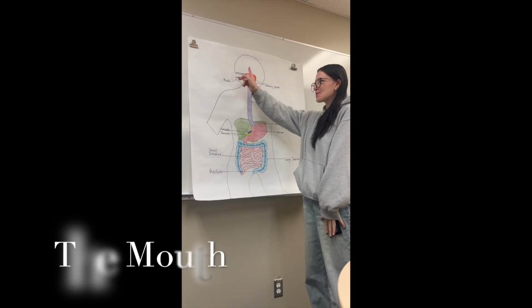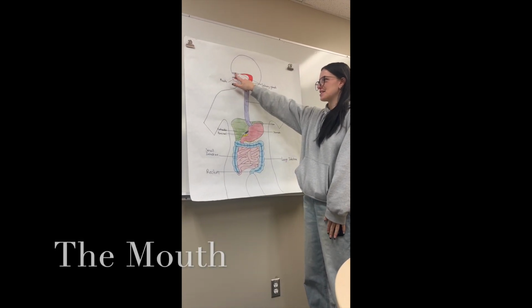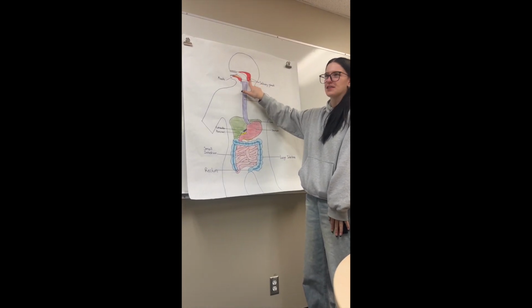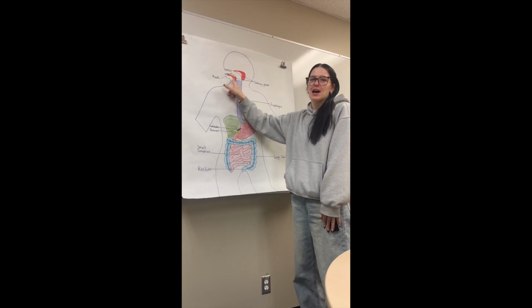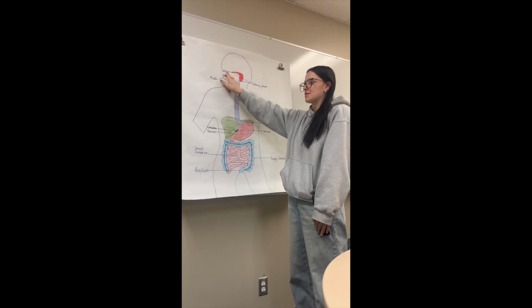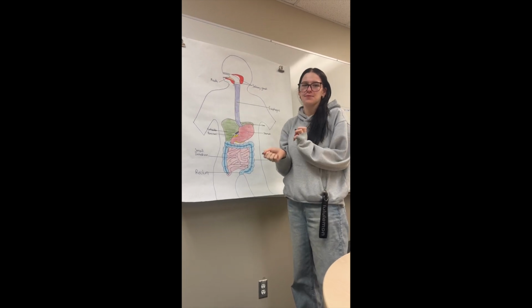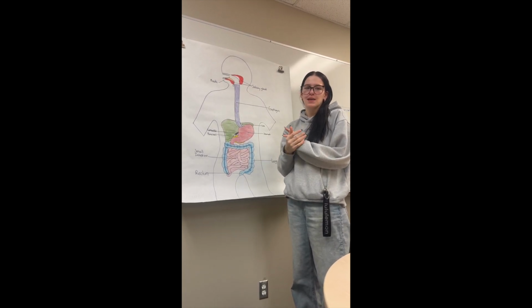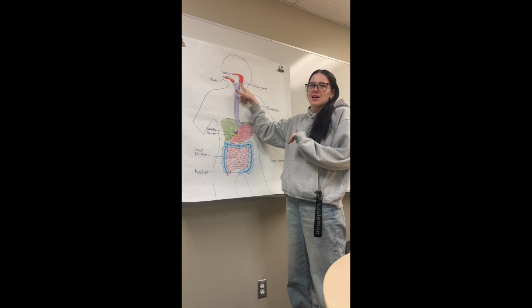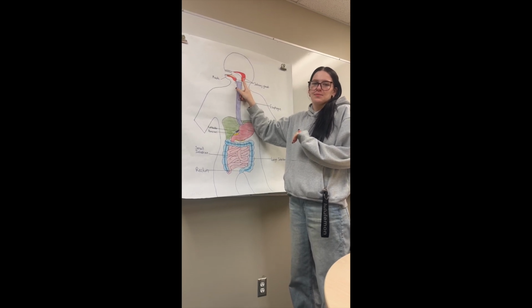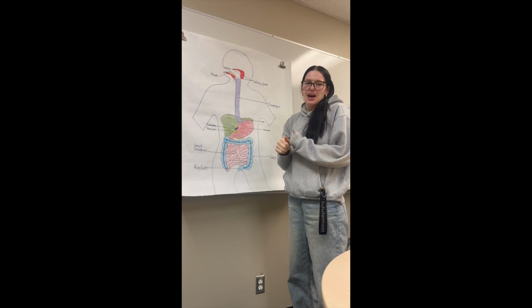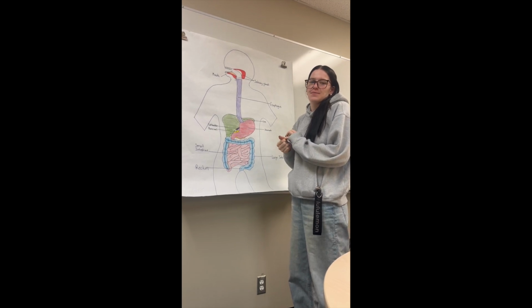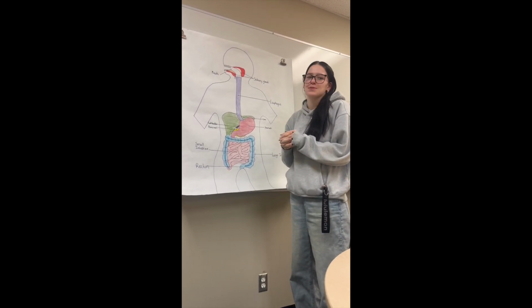Okay, so the mouth has the teeth, the tongue, and the salivary glands, with lips and cheeks as well. The mechanical digestion is by the teeth, by chewing and breaking down the food into smaller pieces. The glands break down polysaccharides into disaccharides. The food is mixed with saliva and formed into boluses for swallowing.